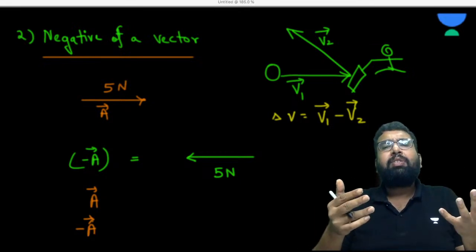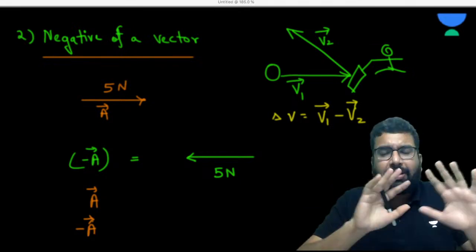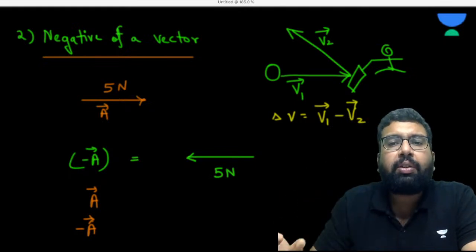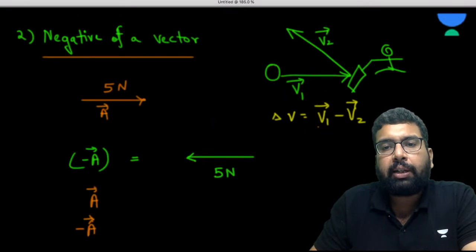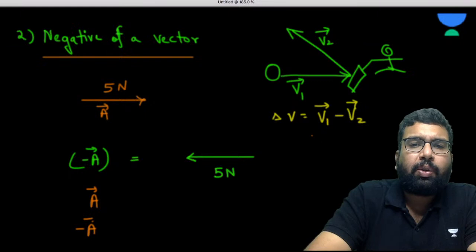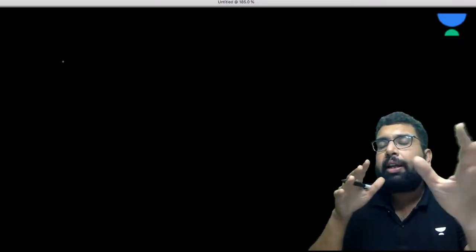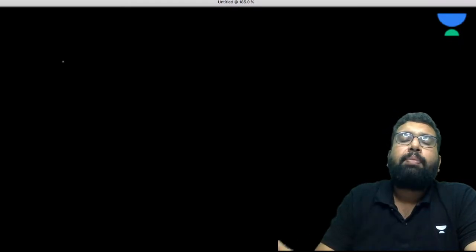You may say that the change in velocity must be v2 minus v1. I'm just trying to give you the relevance of this, and how we do the subtraction here.